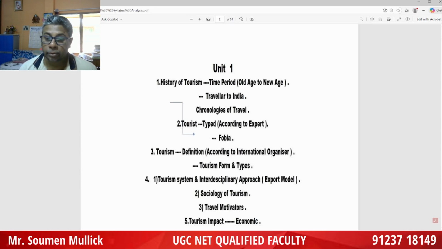The Industrial Revolution happened in the 18th to 19th century. 1841 is another important milestone: Thomas Cook organized the first travel. 1903, the Wright brothers' first successful aircraft flight.